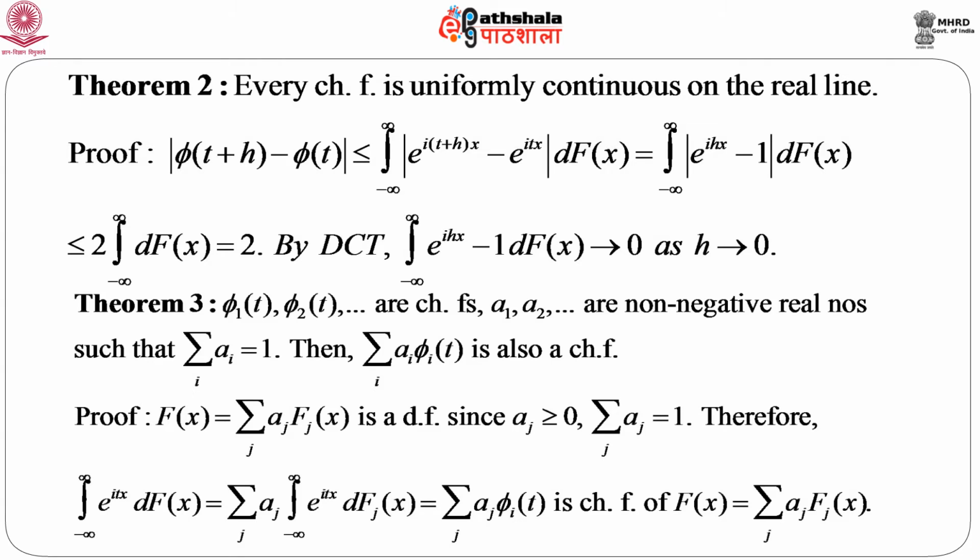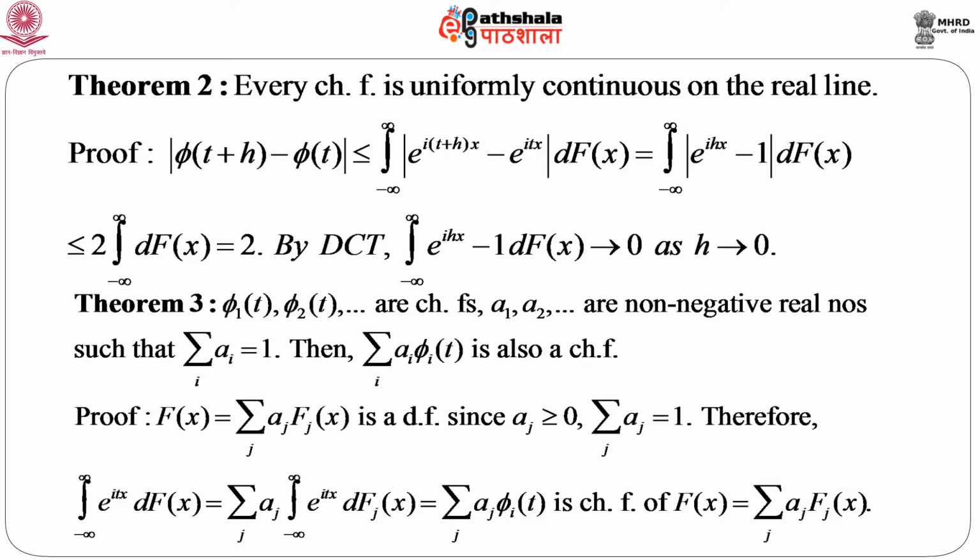Next theorem is: suppose phi 1(t), phi 2(t) and so on are characteristic functions, and a1, a2, etc. are non-negative real numbers such that the summation of a_i equals 1. Then the summation over i of a_i phi_i(t) is also a characteristic function. That means a convex combination. So, when I say that the a_i's are non-negative real numbers and the summation of a_i equals 1, we are considering a convex combination of characteristic functions phi 1(t), phi 2(t) and so on. So, any convex combination of characteristic functions is also a characteristic function.